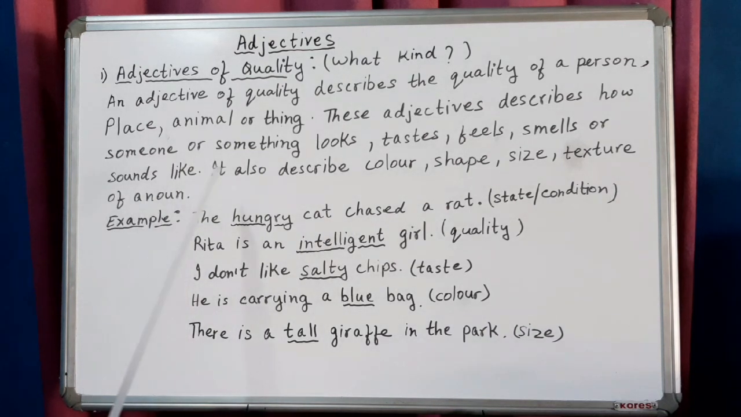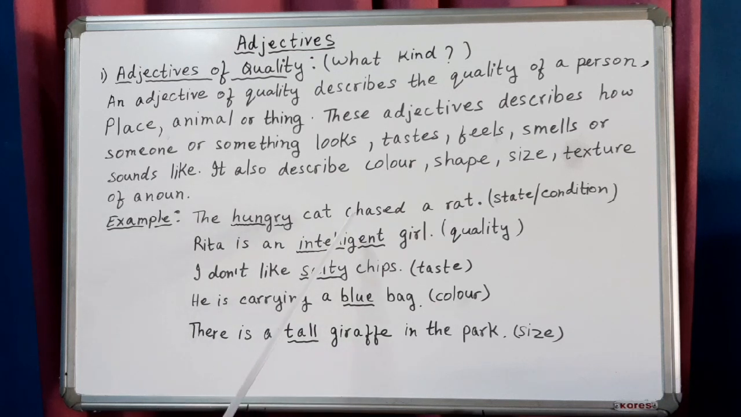For example, look at these sentences. The hungry cat chased a rat. Rita is an intelligent girl. I don't like salty chips. He is carrying a blue bag. There is a tall giraffe in the park. So the words that are underlined, they are all adjectives like hungry, intelligent, salty, blue, tall.